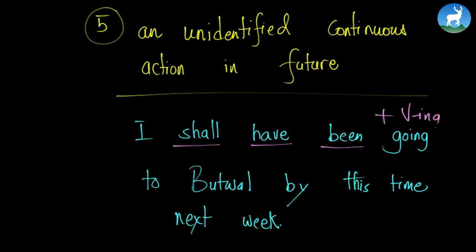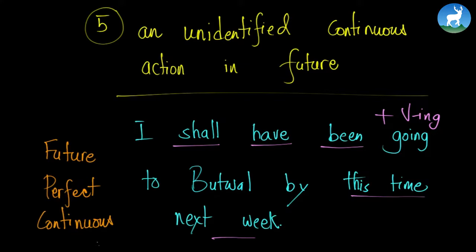So shall have been VING going to Butwal by this time next week. So something is going on. An unidentified, or let's say an uninterrupted continuous action is going on in future. So that's why we use the future perfect continuous tense.